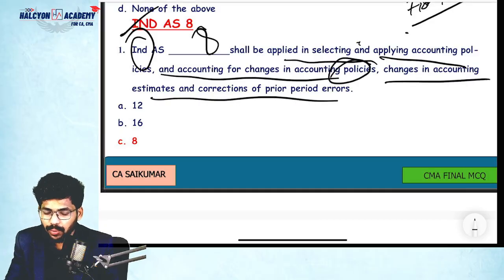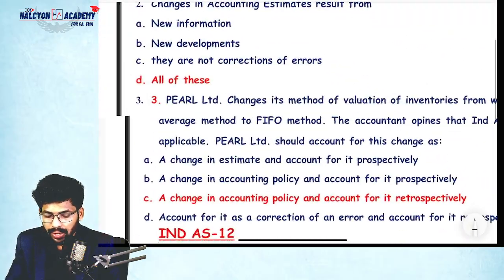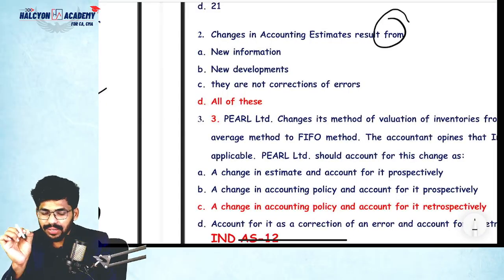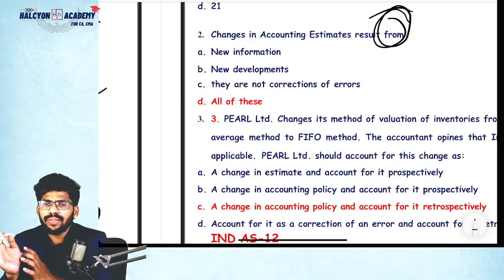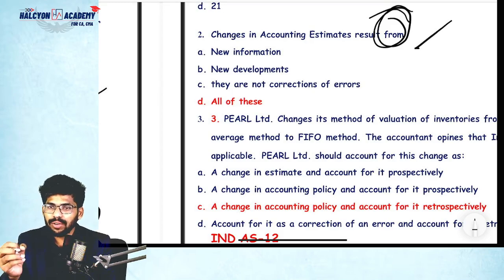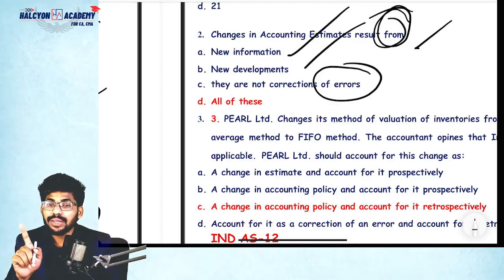So everyone knows about Ind AS 8. I don't want to discuss that in detail. Change in accounting estimates results from anybody? Since it is defined in Ind AS 8 only, you can go and check the definition of change in accounting estimate there. It will arise from new information or new developments, but those are not corrections of errors.